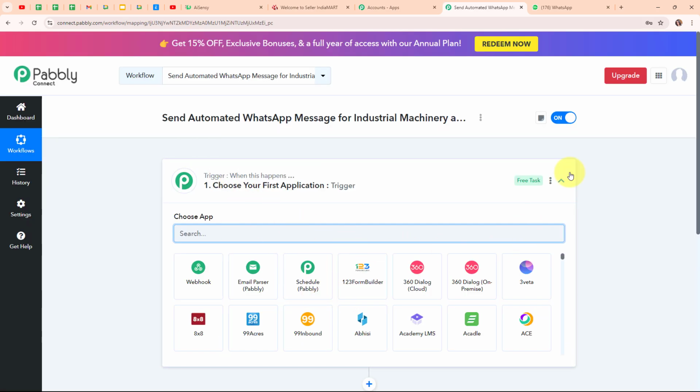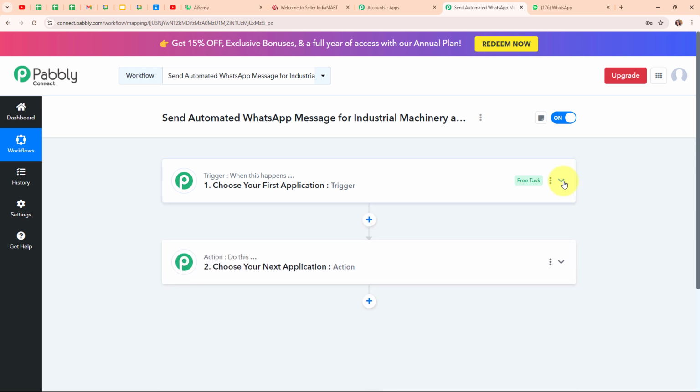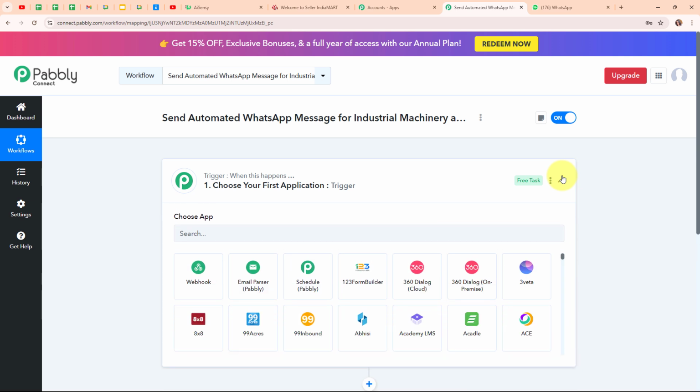Now here in this workflow window, you can see we have successfully created a workflow and here on my screen you can see the two most important principles of an automation process that are trigger and action. Where trigger says when this happens and action says do this. That means action is a response towards a trigger. Your automation can have a single trigger but multiple action steps. Now let's begin with our automation by simply setting up a trigger.